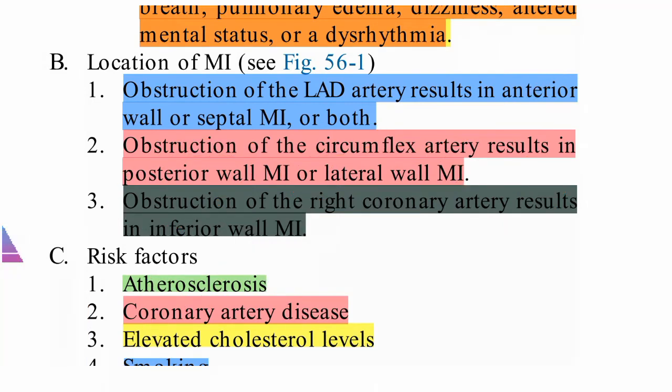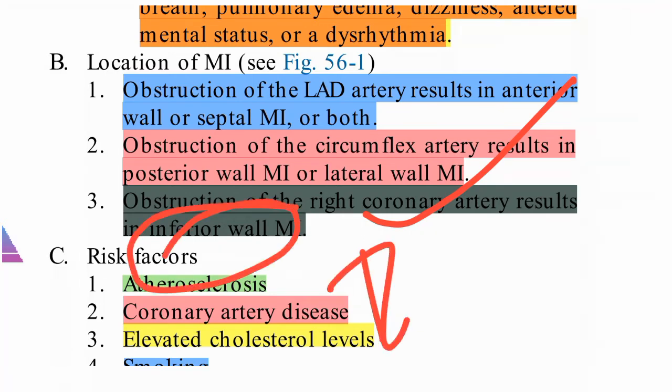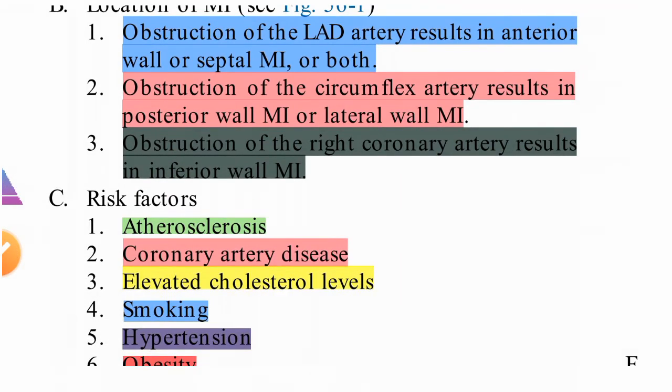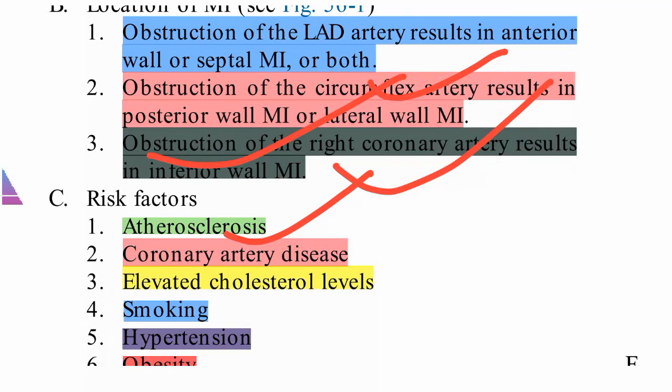Obstruction in the right coronary artery causes inferior wall MI. So whenever an inferior wall MI is there, the obstruction is in the right coronary artery. Right means inferior, circumflex means posterior and lateral, and LAD means anterior or septal.